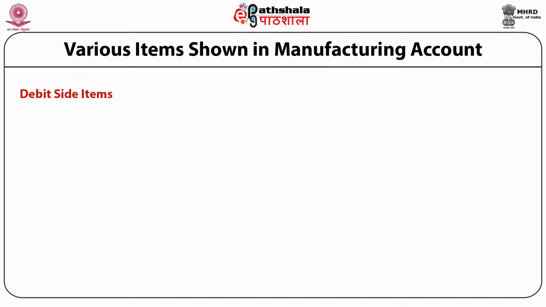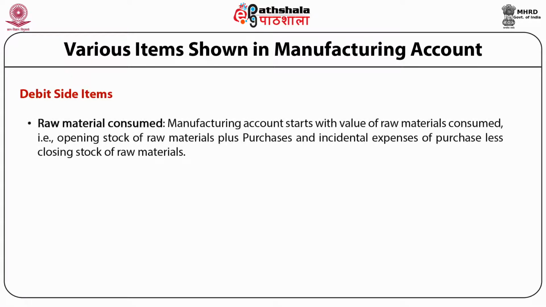It is important to know the various items which are shown on the debit side of the manufacturing account. The debit side items include mainly raw material consumed, direct wages and expenses, and indirect factory expenses. The total of raw material consumed, direct wages, direct expenses and factory expenses is the total manufacturing cost. It means if we have to calculate total manufacturing cost, we have to add raw material consumed, direct wages, direct expenses and factory expenses.